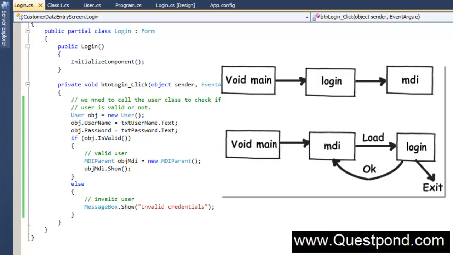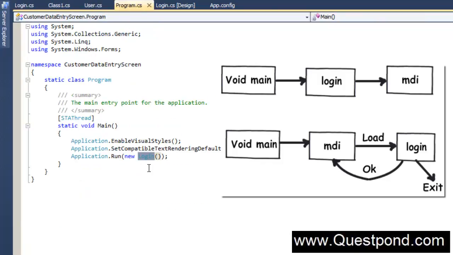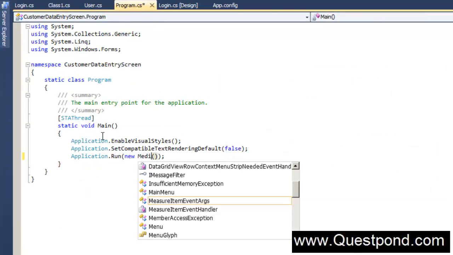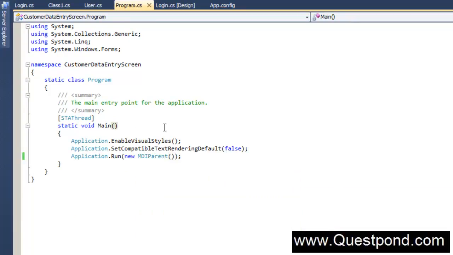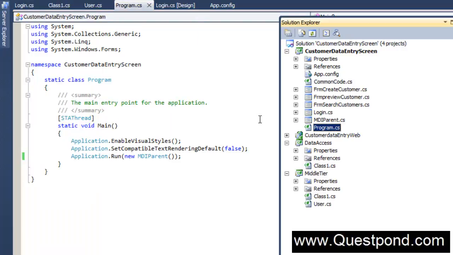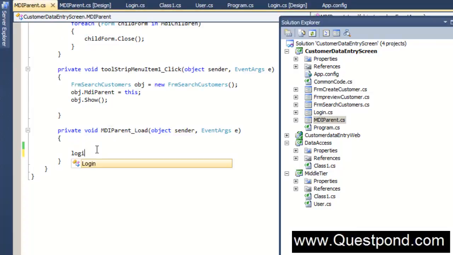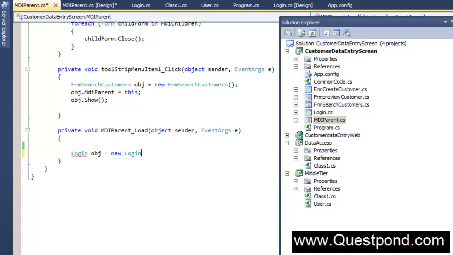So in other words, from here, we'll first invoke the MDI parent, right? Then in the MDI parent form load, in other words, over here, we'll create the object of the login form. So we'll say login obj equal to new login, and we'll say here obj.ShowDialog, right?